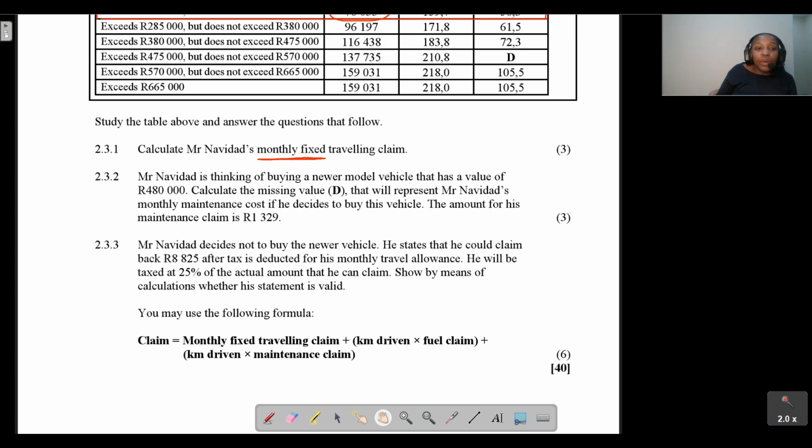Question 2.3.2 says, Mr. Navidad is thinking of buying a newer model vehicle that has a value of 480,000.